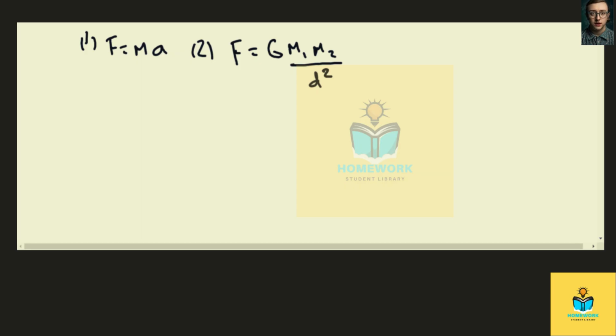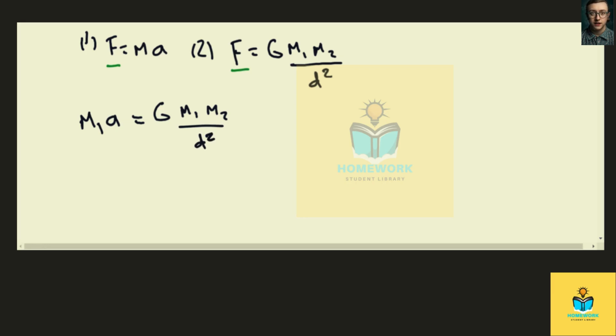Now looking at these two equations, you'll see that they have the same F, which means we can set them equal to each other. So let's do that. On the left side, you have this equation, m1 a, where m1 is your mass, equal to this equation, capital G, gravity constant, m1, your mass, m2, mass of the Earth, divided by d squared.